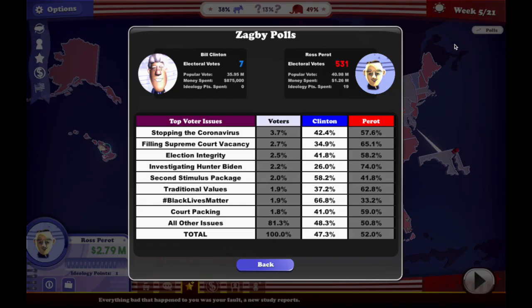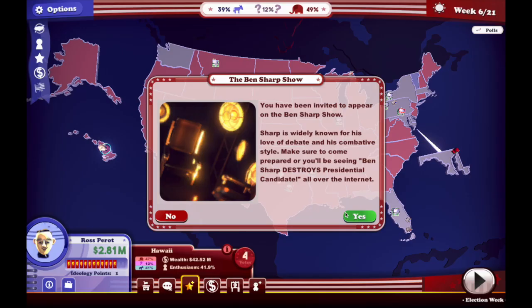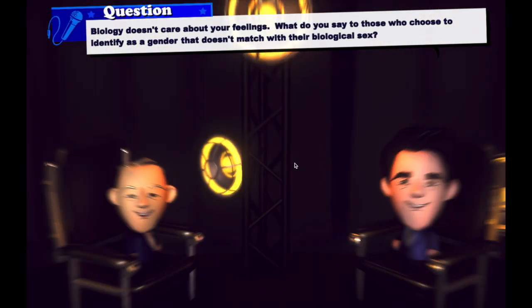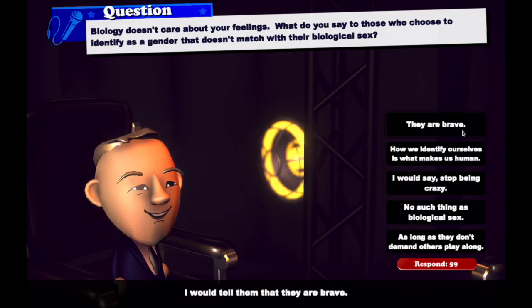And look at these polls, guys. 531 electoral votes for Ross Perot, 7 for Bill Clinton. We're leading by 11 points in the popular vote. It's going good. But we're only 6 weeks in here. We've been invited to the Ben Sharp show. I think we all know who this is a parody of, Ben Shapiro. He's talking about transgender people here.